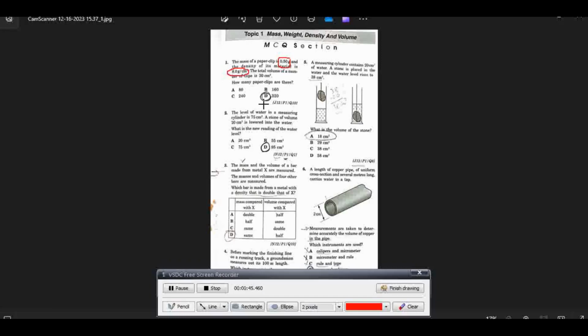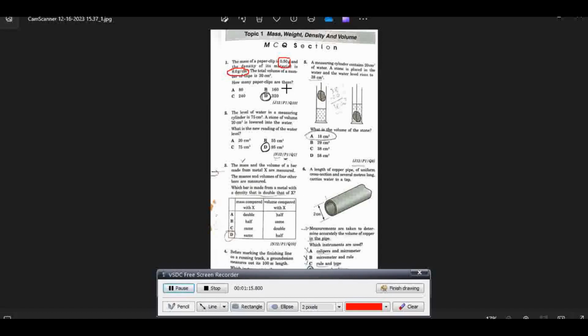The total volume of the number of paper clips is 20 centimeter cube. The question is, how many paper clips are there? The answer, as I solved it, should be 320, so option D is the correct option. I will explain how this option is correct.